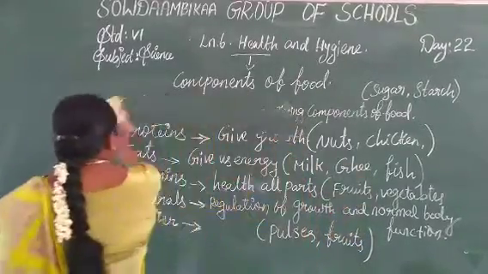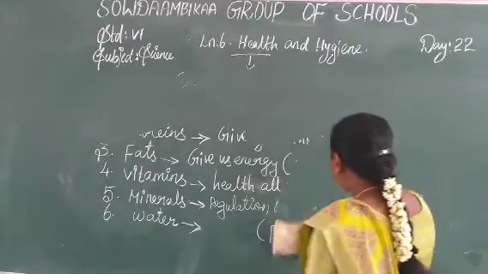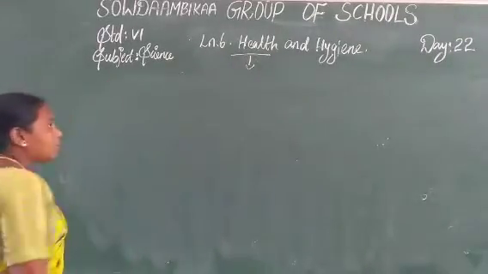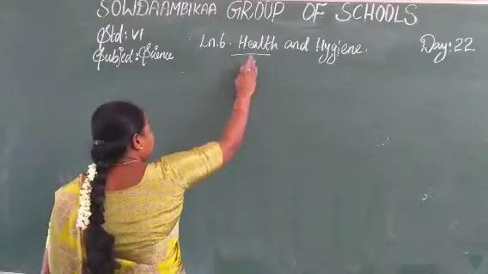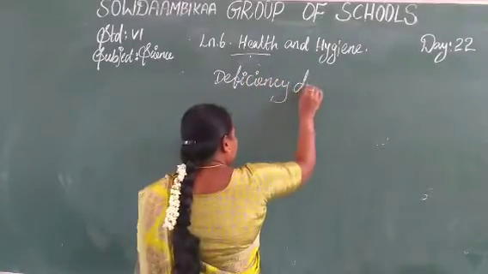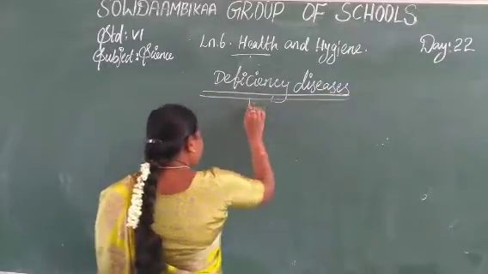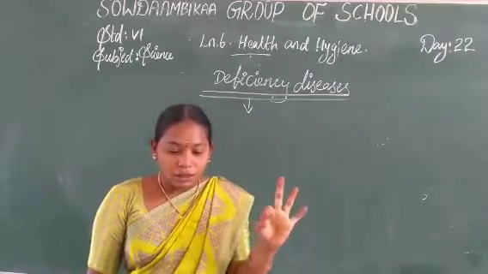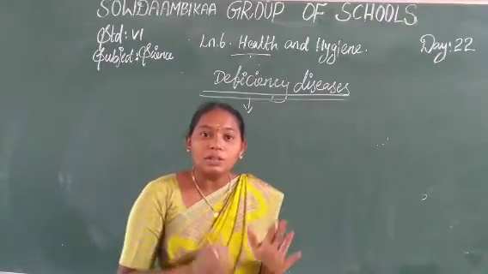Okay, the vitamin deficiency diseases. The heading is deficiency diseases. So what do the deficiency diseases of vitamins mean? There are 6 types of vitamins: vitamin A, vitamin B, vitamin C, vitamin D, vitamin E and vitamin K. This is called the deficiency diseases.